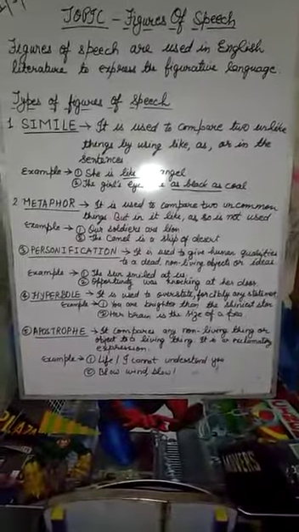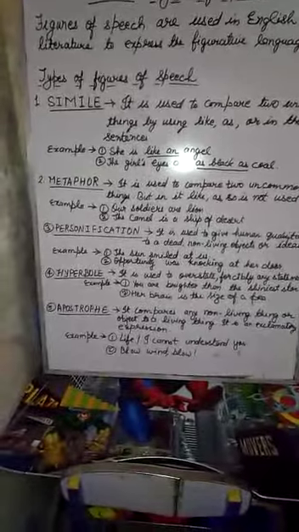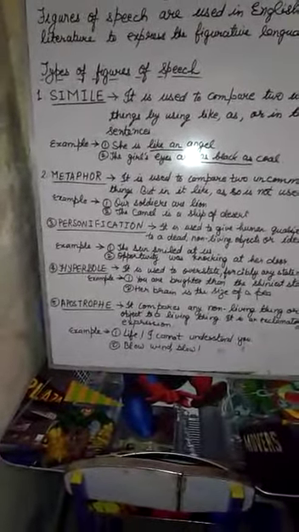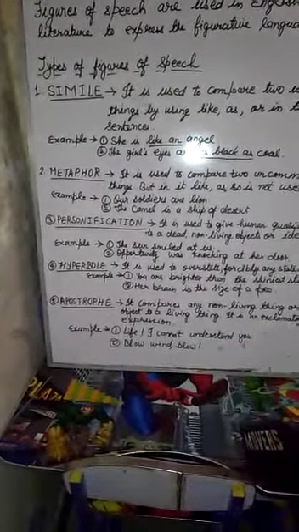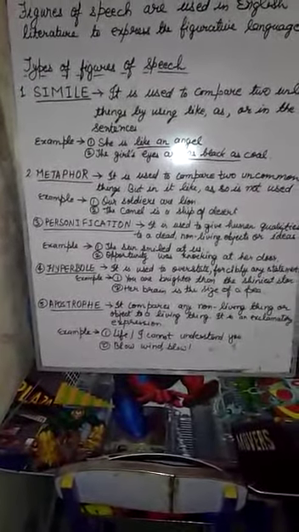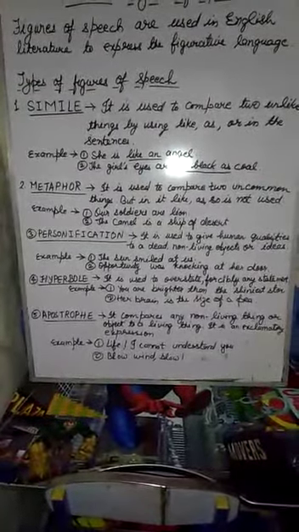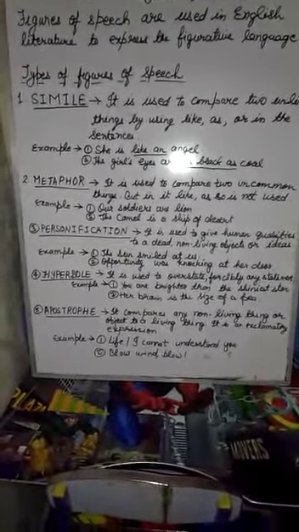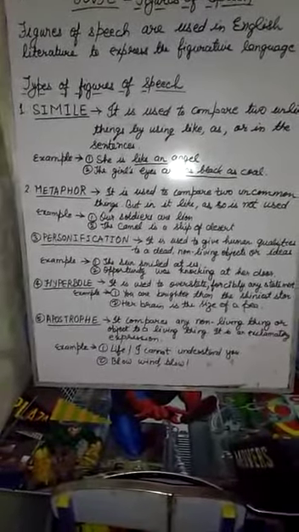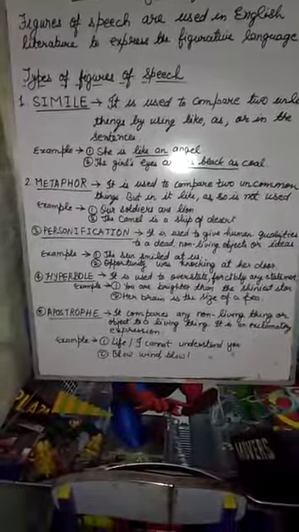This way of talking or writing is the apostrophe. For example, life, I cannot understand. So the person is talking to life and saying that I cannot understand you. Next, blow, wind, blow. The person is talking to the wind.